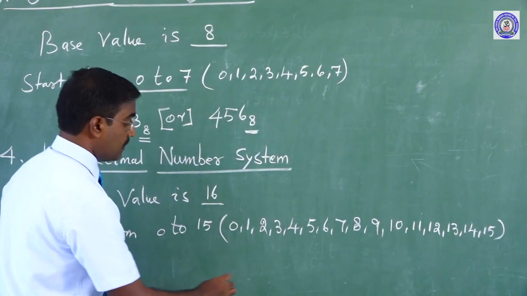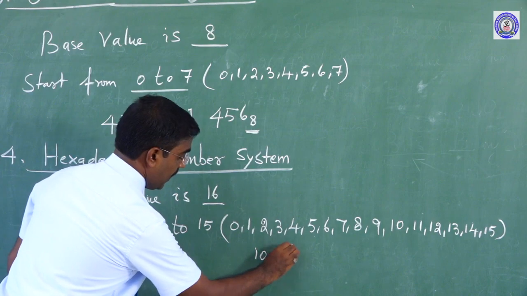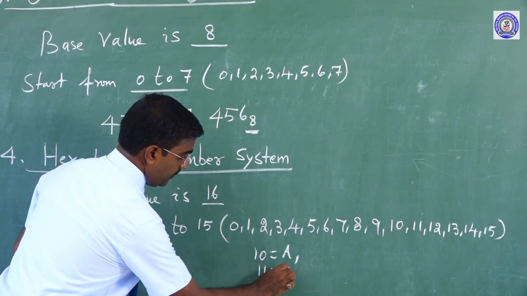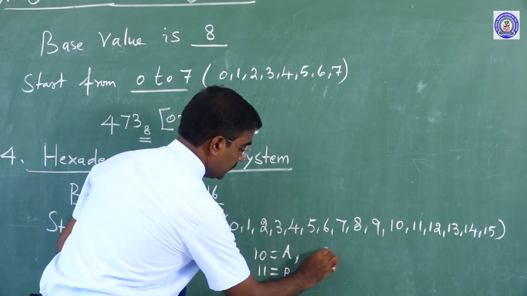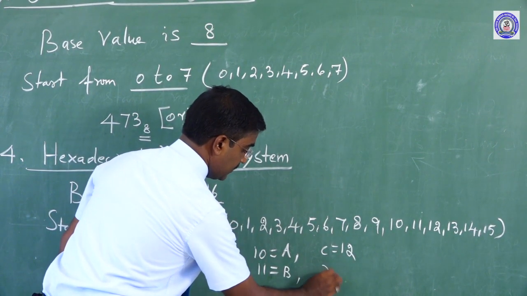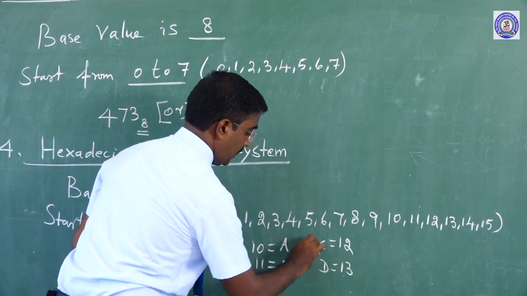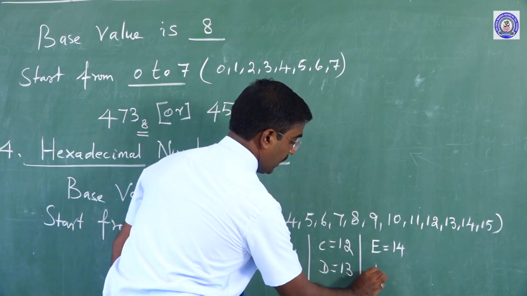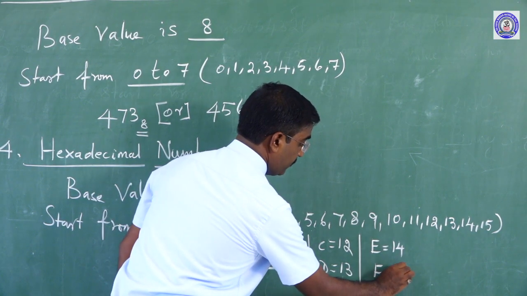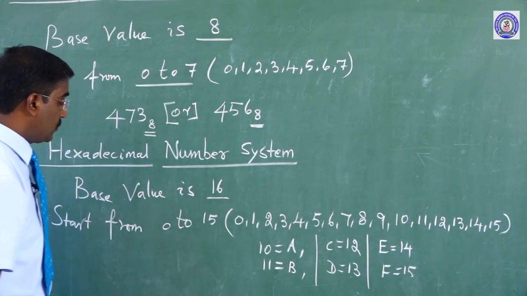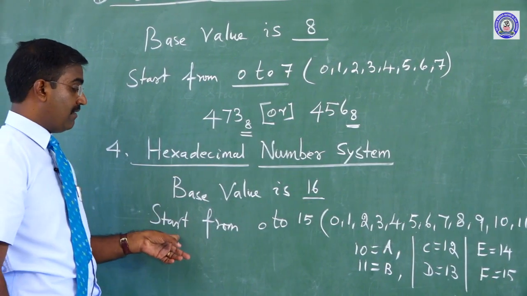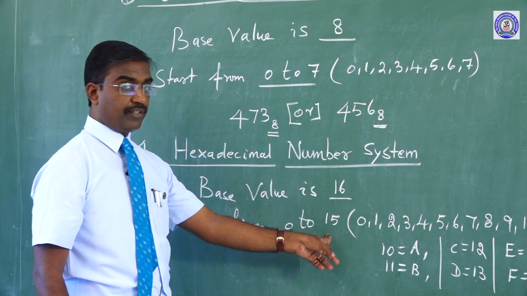In that case 10 means A and 11 means B. So C equals 12, D equals 13, E equals 14 and then F equals 15. So the base value is 16, and the digits start from 0 to 15.